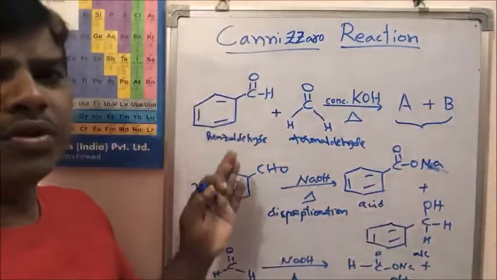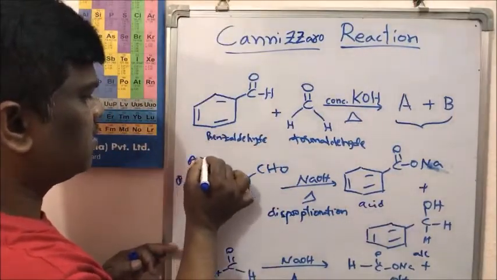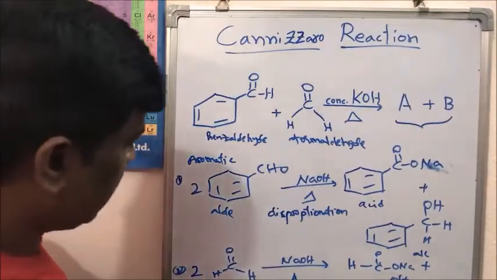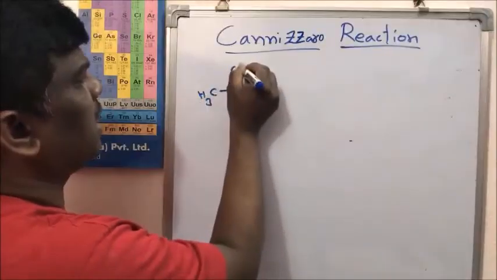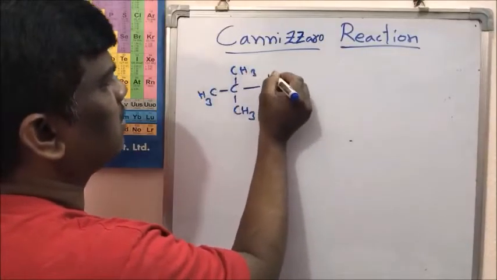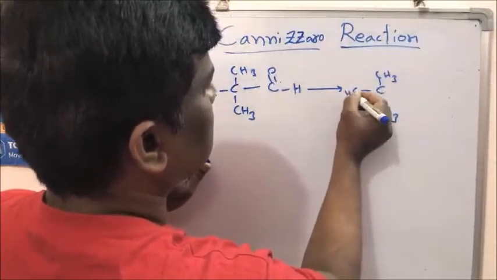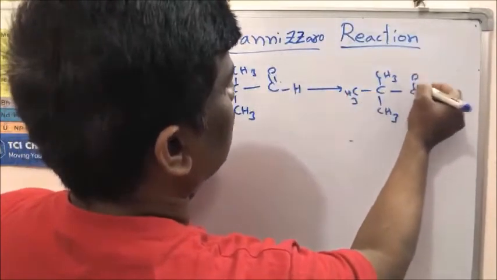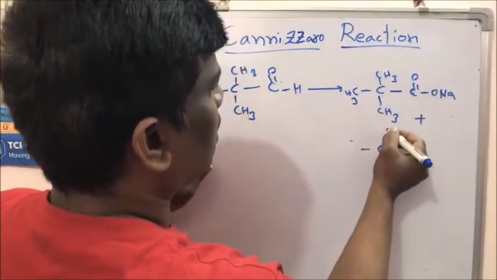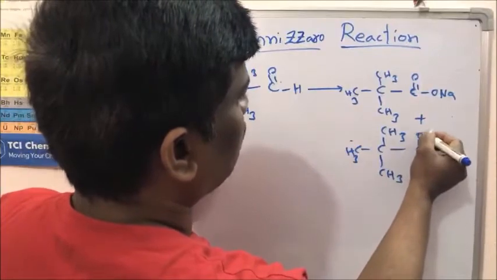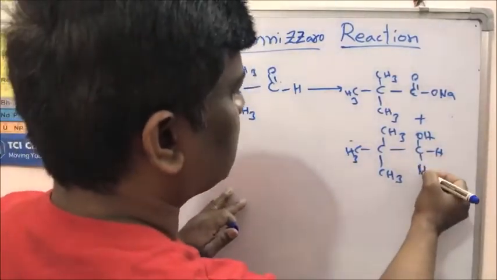So the compounds that usually undergo this reaction are: 1. aromatic aldehydes, 2. formaldehyde, and the third category is trimethyl acetaldehyde, which gives the sodium salt of the acid plus the alcohol of trimethyl acetaldehyde.